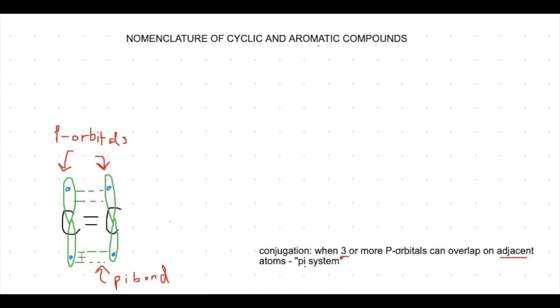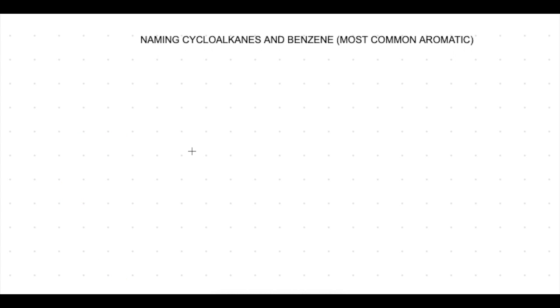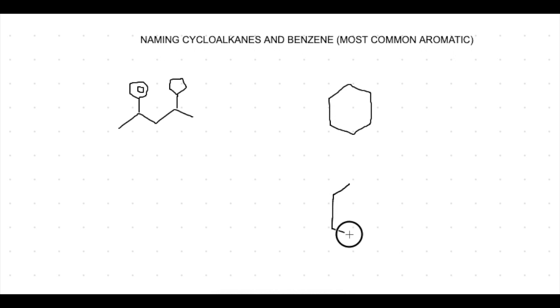So when it comes to naming cycloalkanes and aromatics, benzene is one of the most common aromatic compounds that I've come across. I have a separate video up for when cycloalkanes and benzenes are actually substituents on a chain, something like this, where they're not the main chain. But what if they are the main chain? What if the substituents are directly coming out of our benzene or our cycloalkanes? Let's take a look at this example.